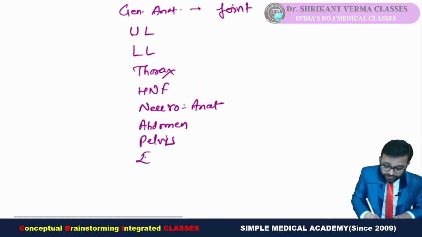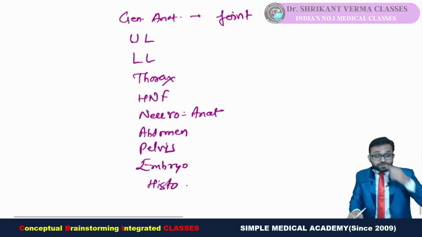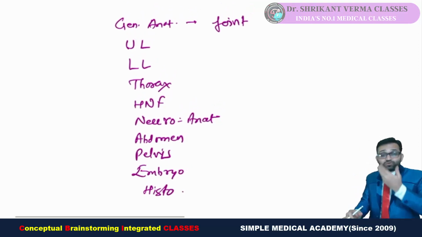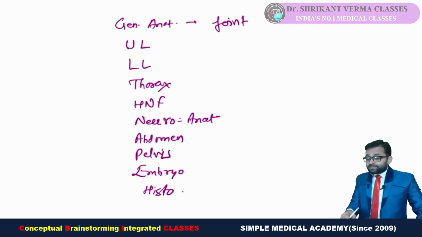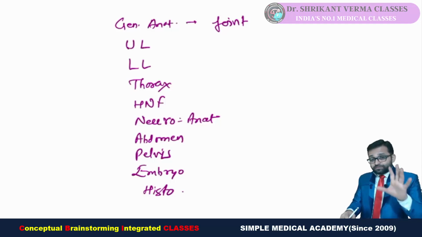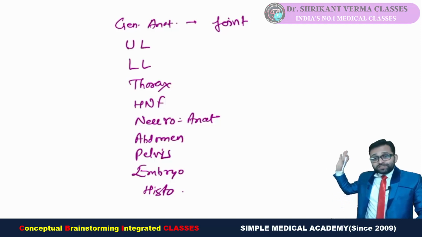Also you have to add for the embryo and histo. So generally not one question, definitely you have to see the joint, but muscles, yes, our question topic about the bones, sesamoid bone, pneumatic bone, they are also asked. But on the base of this discussion, joint is important.